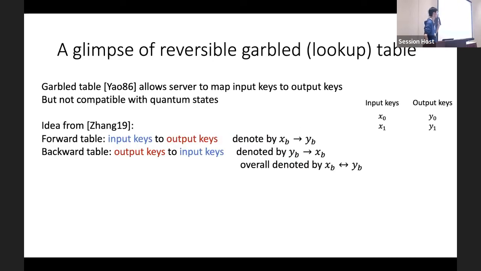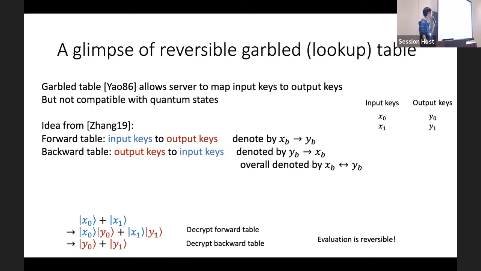So we use an idea from this paper: we use a construction of reversible lookup tables. And this construction will contain two tables. In the forward table, it encodes the mapping from input keys to output keys. And in the backward table, it encodes the mapping from output keys to input keys. And the overall evaluation will be reversible. And we can use it to transform the input gadget to output gadgets.